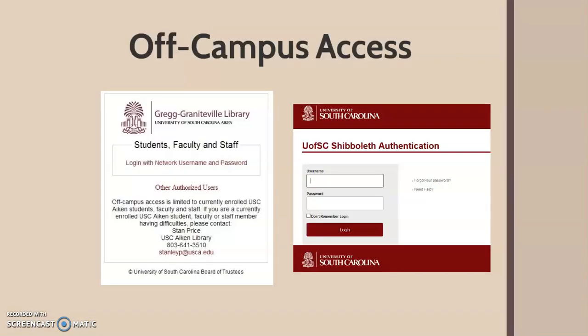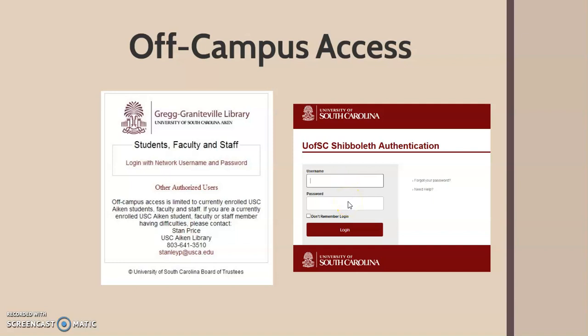Now, since everyone is off campus, you're going to need to know how to log in from off campus. When you click on an individual database for the first time, you're going to see this screen, and it's going to ask you to log in with your network username and password. So you click that. And then when you go to log in, you will use your USC network username and password. What that means for me is I'm going to put the first part of my email, which is Deborah T. And then instead of my email password, I'm going to put my Blackboard password. So first part of my email and then my Blackboard password.